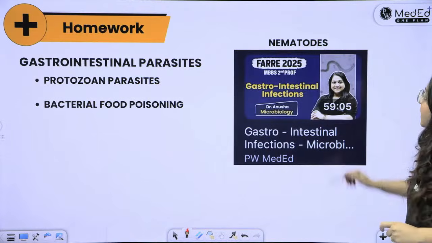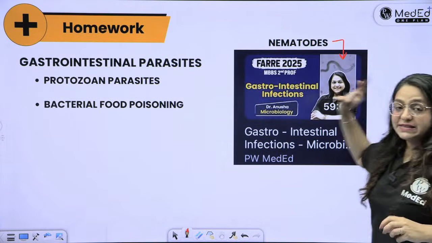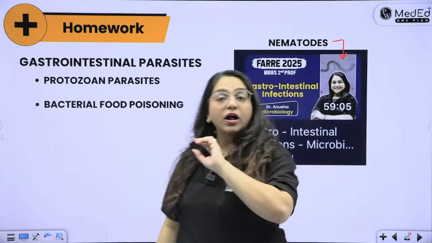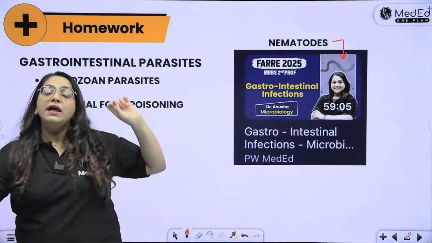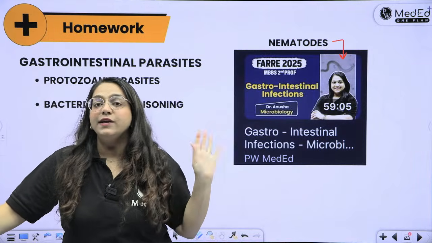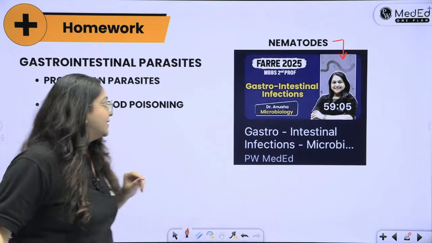So we are done. Please read the nematodes from this lecture. Go and watch it right now. All the nematodes have been discussed: Ascaris, strongyloides, hookworm, Trichuris trichiura, and Enterobius vermicularis. All nematodes have been discussed here.